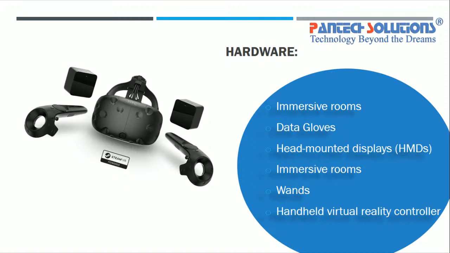Okay, so I think you can see one image of a VR. You can see the two stick kind things. That is nothing but a handheld virtual reality controller. And the box one is nothing but head mounted display, the VR box.